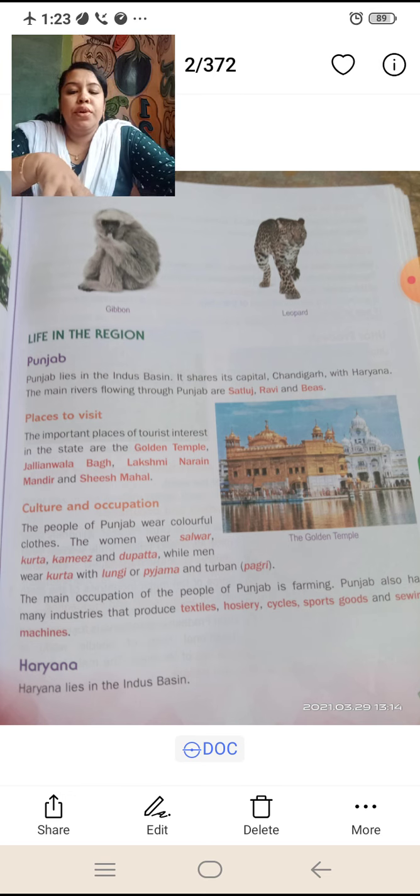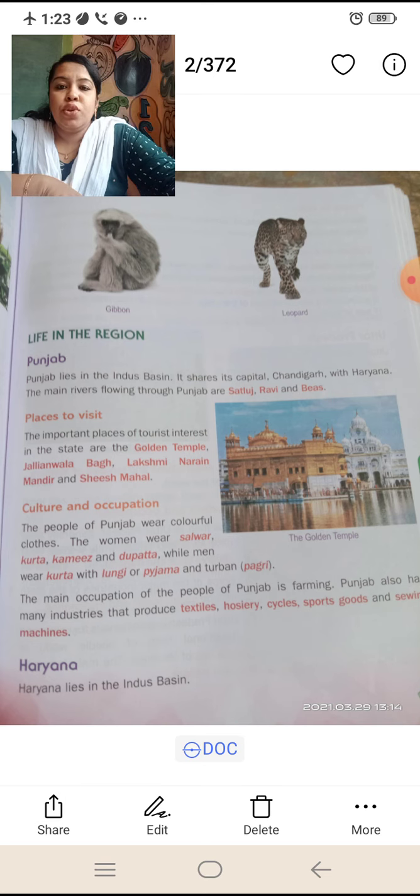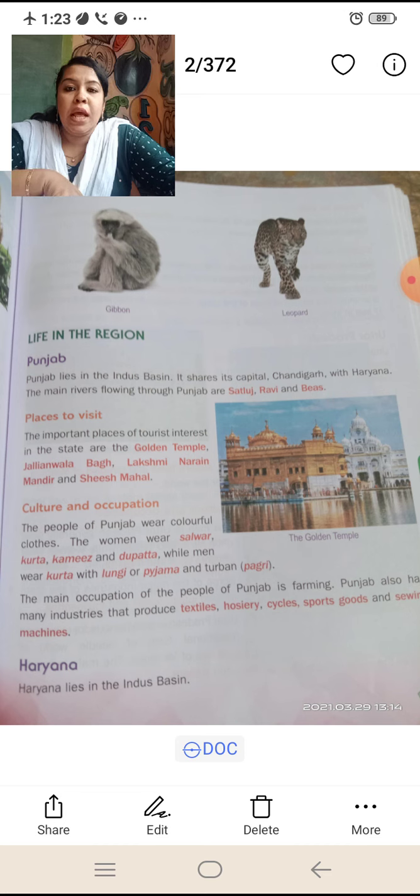Got it now? So next, life in the region. Punjab lies in the Indus basin. It shares its capital Chandigarh with Haryana. The main rivers flowing through Punjab are Satluj, Ravi and Beas.